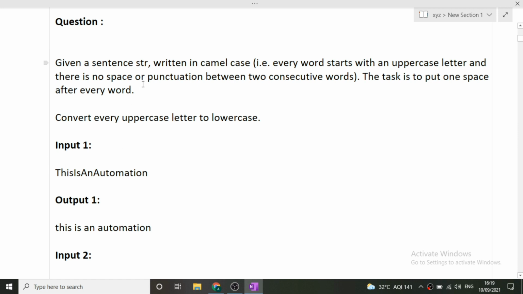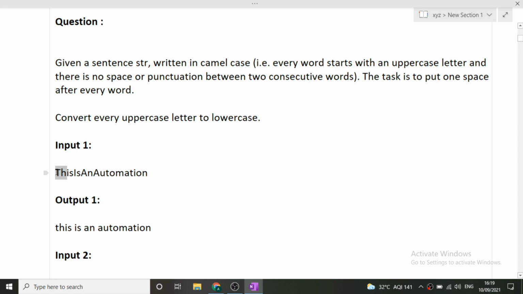Now what we are given is an input string that is in the camel case format. Now what is a camel case format? See this input. This is a camel case format, that is there are different words in a single sentence, and these words are not separated by any punctuation or space. You can see that here this is one word, is one word, an is one word, automation is one word. These are different words, and we can only know that these are different words because their first letter is capital. By this only we can understand that these are different words.